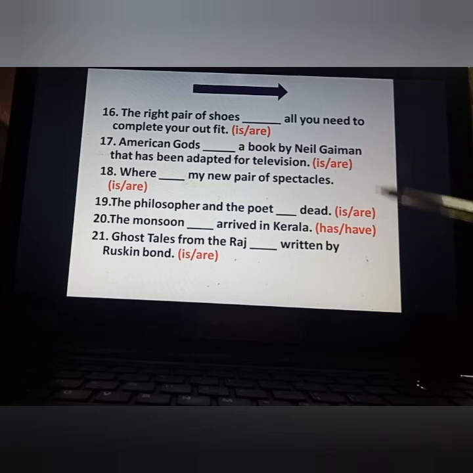The philosopher and the poet dash dead. Is or are. The monsoon dash arrived in Kerala. Has or have. Ghost Tales from the Raj dash written by Ruskin Bond. Fine students, you have to do these in the fill up form. This is your homework. I hope you can do it easily.